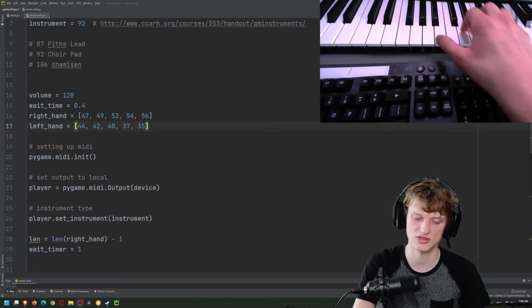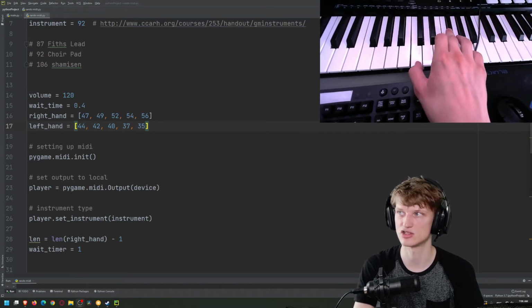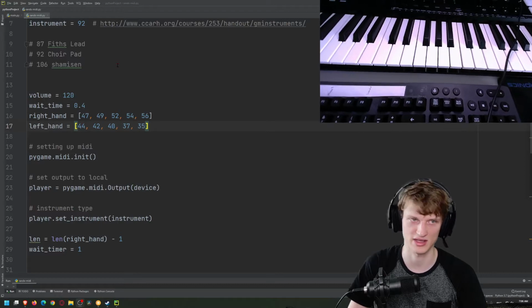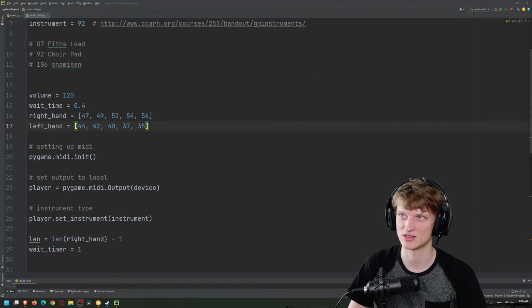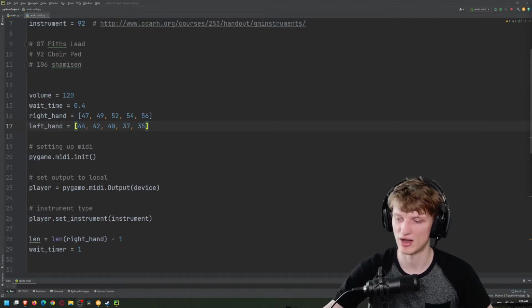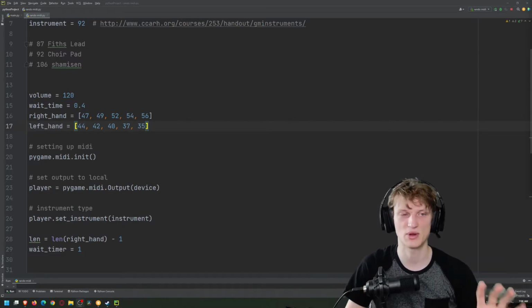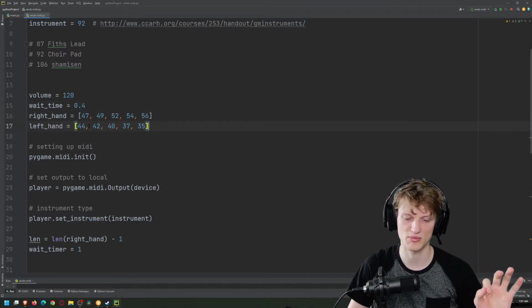I could choose other octaves, like just do these keys up and then switch to that. So it's like F sharp major or whatever, something like that. I don't remember a lot of the names of these things. I did music stuff back in high school and in middle school. It's been a while though. So with that said, I assigned a right hand and a left hand. So that's kind of what I'm thinking: I got 2 hands and I have all the numbers that represent the notes in a list.